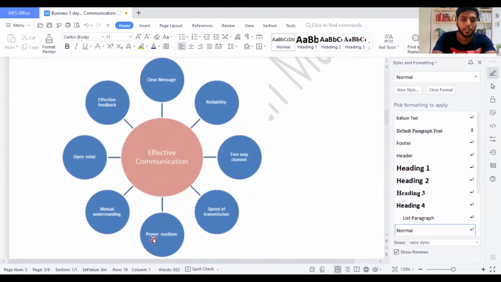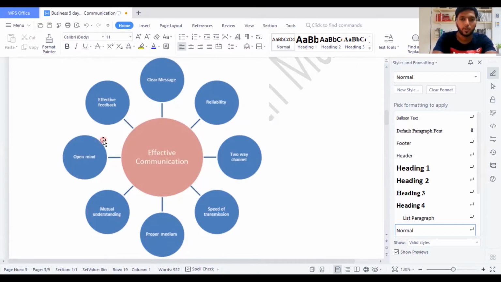Proper medium, what is the actual media which is used to transfer the communication. It can be a phone, it can be verbal, it can be written. Mutual understanding, the receiver and the sender have a mutual understanding. Sometimes they might have conflicts, but again the message should be sent in a proper manner, which should be reliable, clear, two-way channel, speed of transmission, and through proper media.